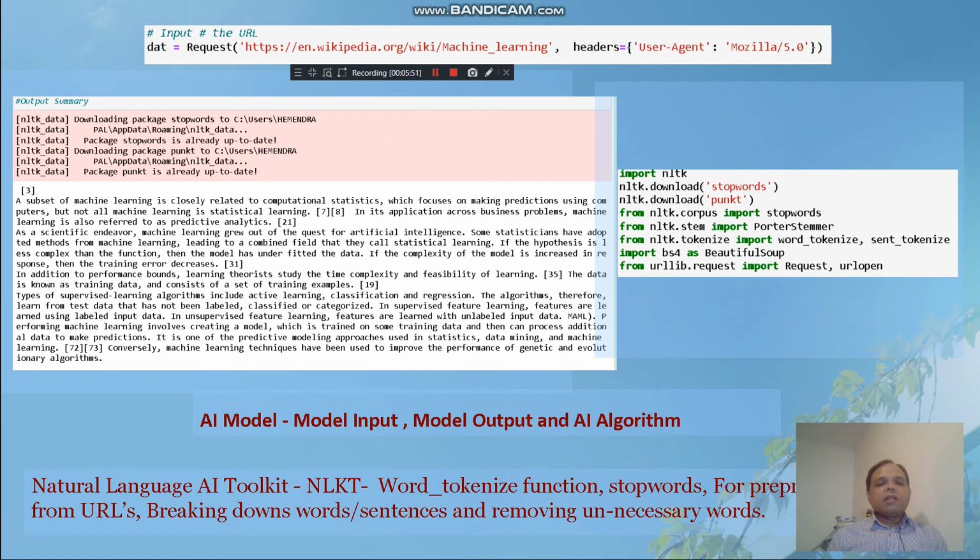Finally, we are presenting our AI model, which has a model input and a model output. The AI algorithm is based on the Natural Language Toolkit, NLTK. We are using functions such as word tokenize, stop words, and Porter stemmer for pre-processing of our large chunk of data from the URL, breaking it down into words and sentences and removing unnecessary information, and then finally presenting our output summary, which is approximately 5% of our input data.